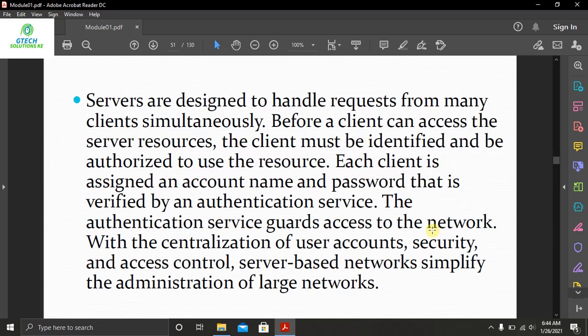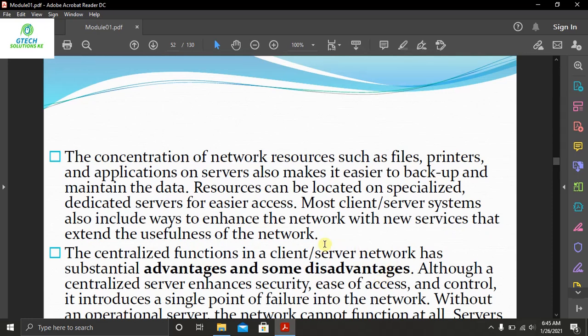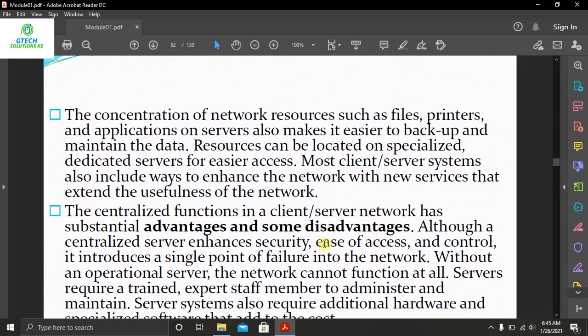Server-based networks simplify the administration of larger networks. The next thing is that the concentration of network resources such as files, printers, and applications on a server also makes it easy to back up and maintain the data. So for example, in peer-to-peer connection, we saw that each and every person may be having a unique file, and to back up their files, they may need a very large storage unit. But in this case of a client server, since all the files and application software are in one dedicated machine, to create a backup, it's relatively easy to do that.